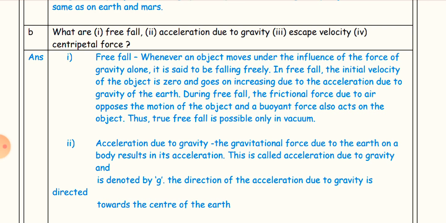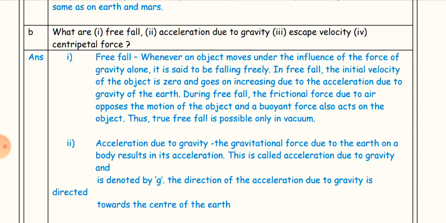In free fall, the initial velocity of the object is 0 and goes on increasing due to the acceleration due to gravity of the earth. During free fall, the frictional force due to air opposes the motion of the object, and a buoyant force also acts on the object. Thus, true free fall is possible only in vacuum.